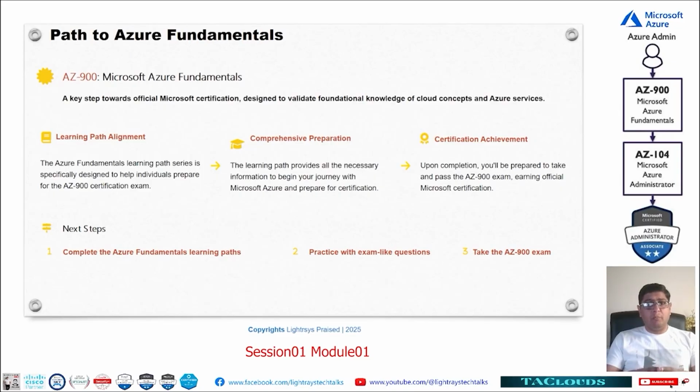Then we will go to the comprehensive preparation. Comprehensive preparation means, if you are preparing for the fundamentals, first you will understand the fundamental knowledge or fundamental topics. Then we will have a brief description about the practical or hands-on. So we will not simply say, okay, today you learn what is cloud and we will start implementing. No, that approach is already gone. We will not do it at the same time. First, we will understand the topic, then we will grasp the concept, and then finally we will have the main topic list which we will practically implement at the end.